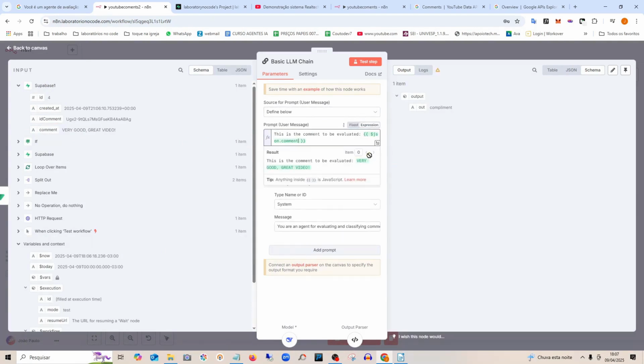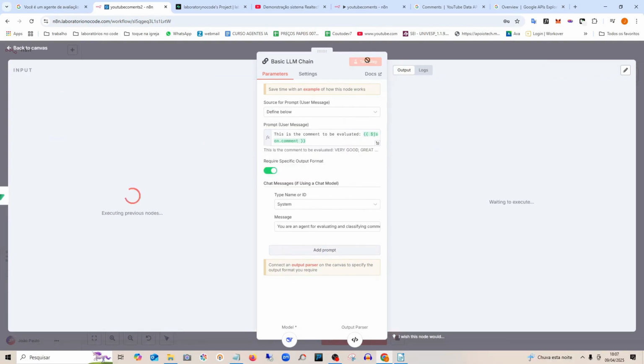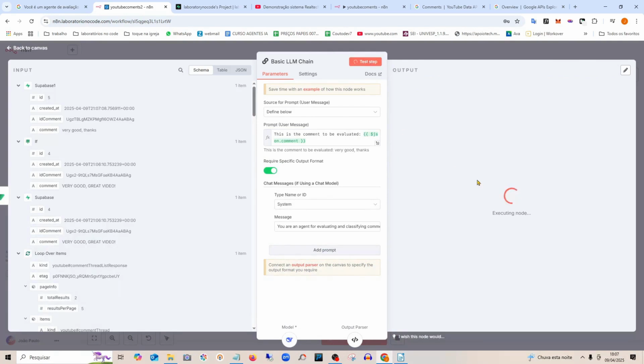So it will evaluate this comment. If I click test here, it will give a compliment again, because there it is a compliment. I think it keeps storing, right? Look there, it gave a compliment. So the output will always be the same.